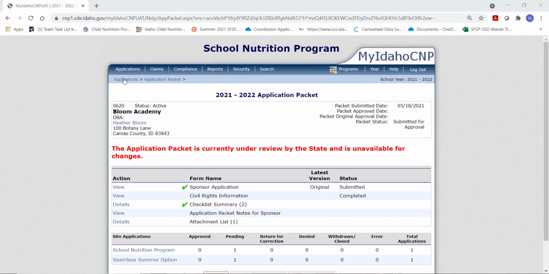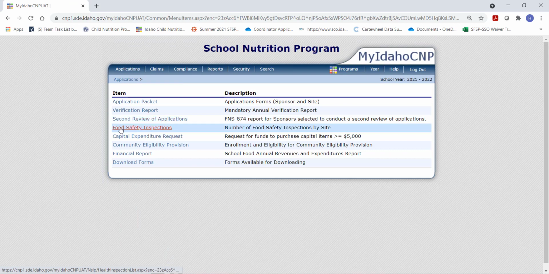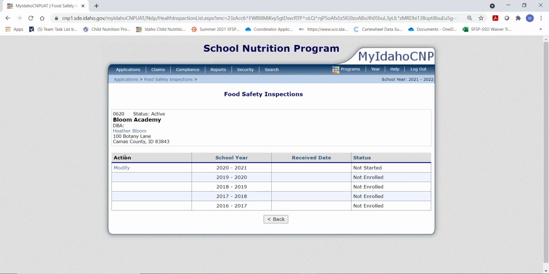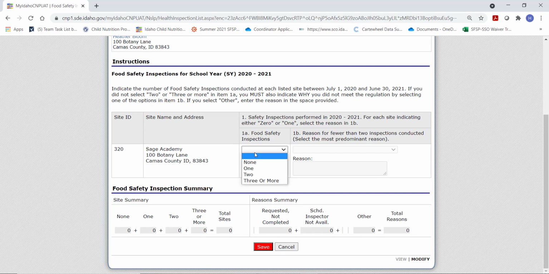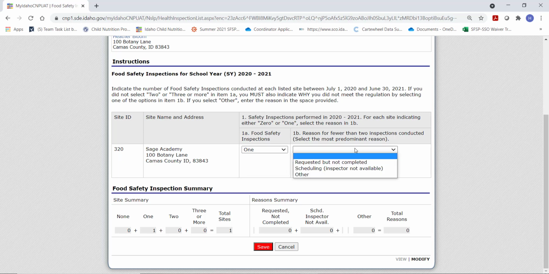However, at this point, you have the opportunity to complete the food safety inspections report, which is located outside of the application packet. That food safety inspection report is for the 2020-2021 school year. You'll click Modify and indicate the number of food safety inspections you received in this current school year, so in the 2020-2021 school year. If that was none because the school was closed, or even one because the school was closed, you will need to indicate a reason why you received less than 2 food safety inspections. That could be requested but not completed.